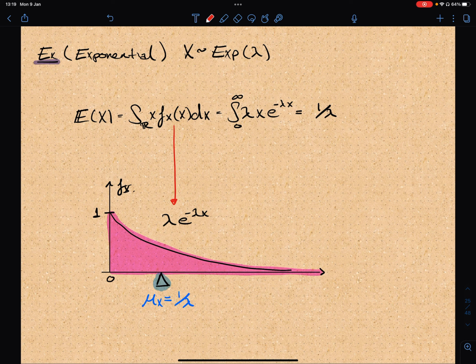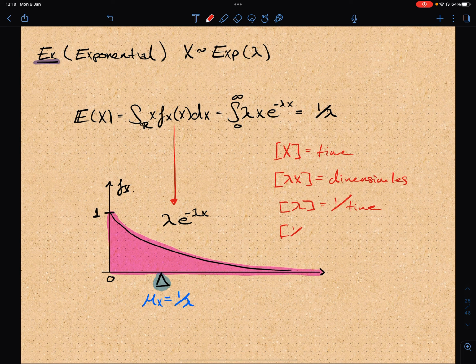So in here, I was just thinking that you can even figure out in terms of units. So if the units of x have to be time, the units of lambda x have to be dimensionless, then the units of lambda is going to be 1 over time, meaning that the dimension of 1 over lambda is going to be time.